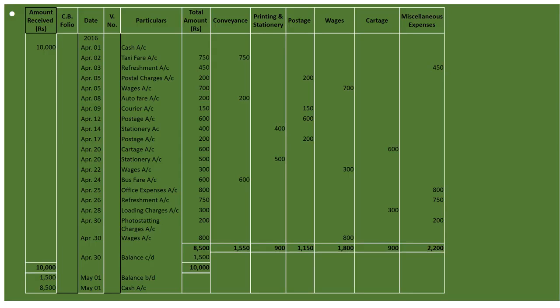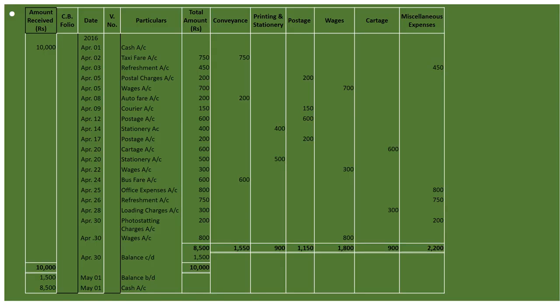Loading charges, they are saying on April 28 loading charges 300, it is cartage. Photostating charges, it is miscellaneous. And wages we will include under wages and in total column as well.